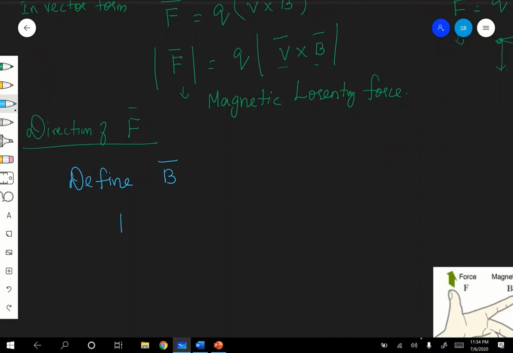You know that F is equal to the magnitude of QVB sin theta.